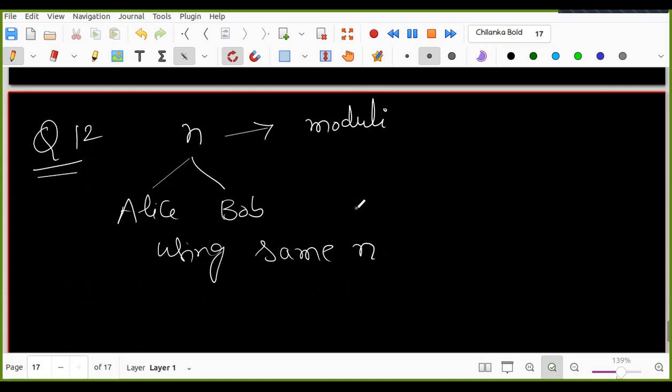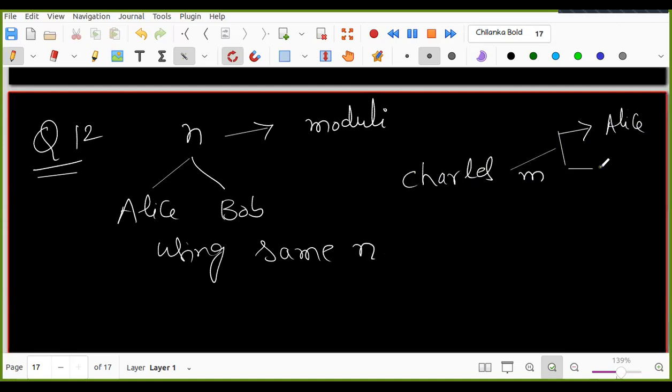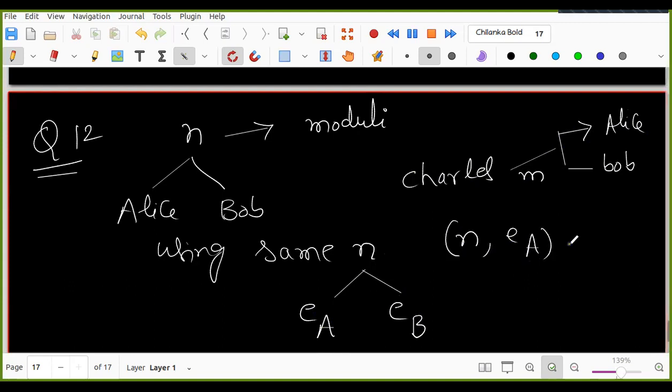Now, what happens is that some person called Charles wants to send the same message to both Alice and Bob. Okay, so then automatically, since they are using this n, they will create exponents EA and EB, right? That means the public keys are n comma EA, this is the public key related to Alice. And what is the public key related to Bob? n comma EB.